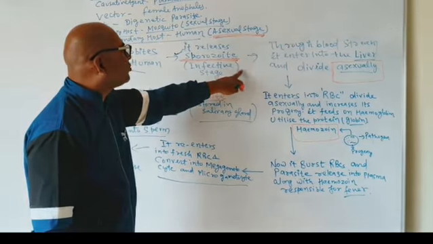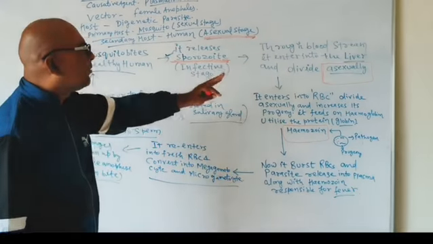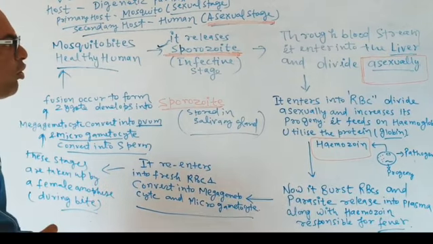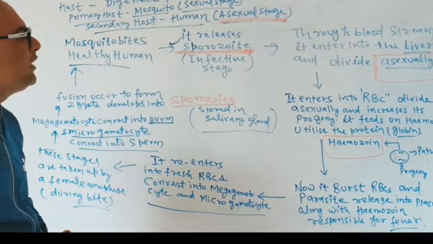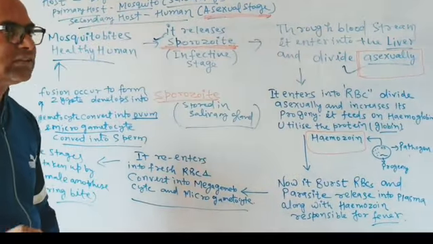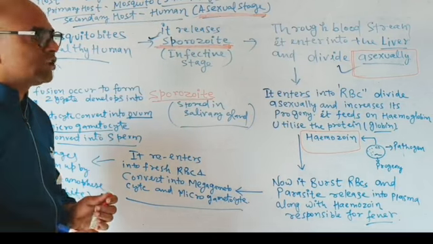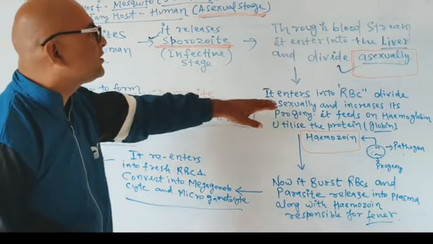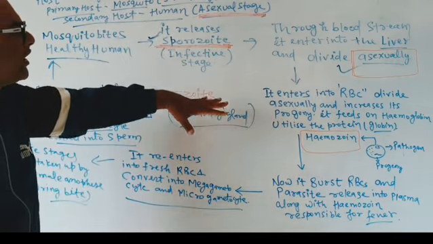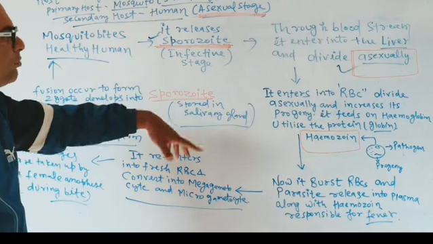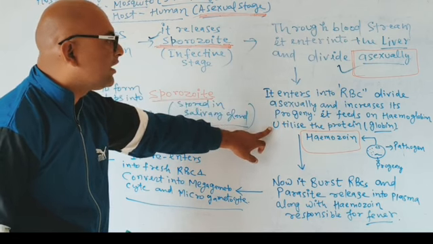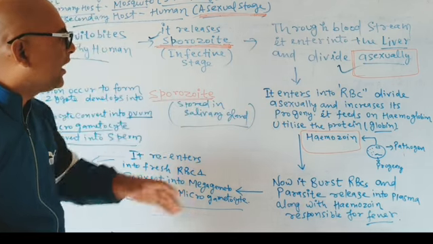Now this infective stage, with the help of the bloodstream, enters into the liver. The liver cells, also known as hepatocyte cells, are where it divides asexually. A frequently asked question is whether division in the liver occurs sexually or asexually. So in the liver cell, division occurs asexually. Then the liver cell bursts, and after bursting, the parasite enters into the RBC, red blood cells, where it divides again asexually.